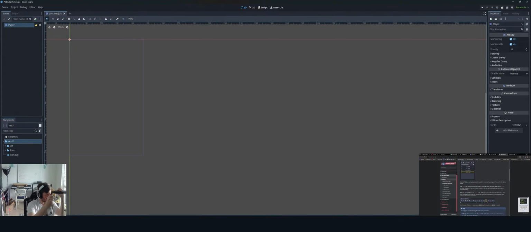Now that we've set the scene's root node, we can add additional nodes that give it more functionality. Before we add any children to the player node, we want to make sure we don't accidentally move or resize them by clicking on them. Select the node and click the icon to the right of the lock. Its tooltip says make selected node's children not selectable. So we select this, and it's this one. Make selected children, yeah. So boom. Save the scene. Okay.